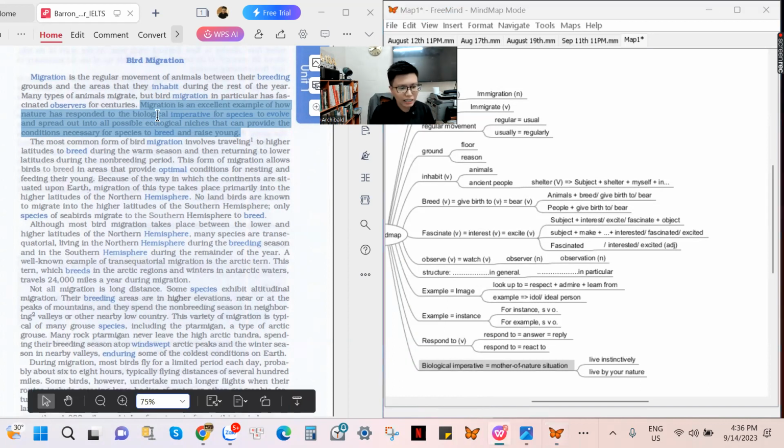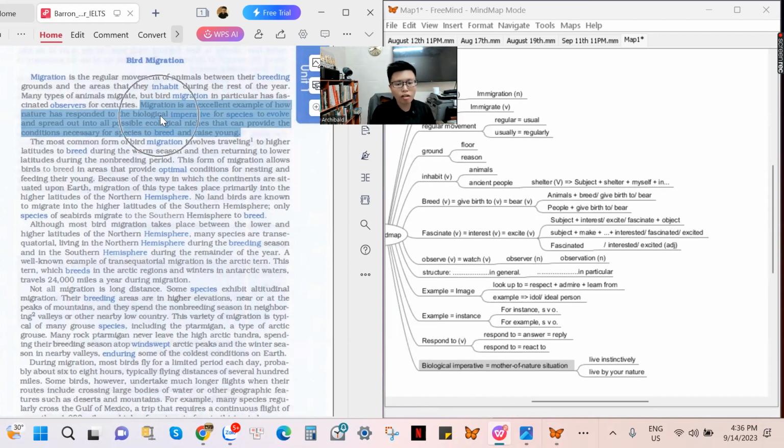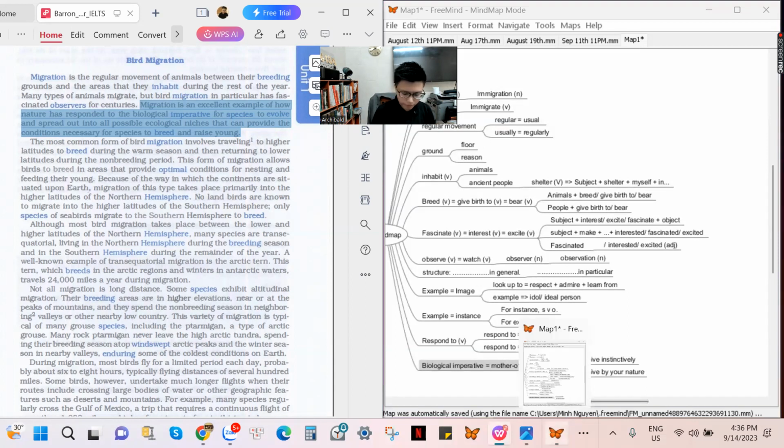What they want to say is that this creation is the best example of how nature has reacted to mother nature, how nature gives birth to other animals, how nature happens in this world. That is the meaning of it. Biological imperative for species to evolve.